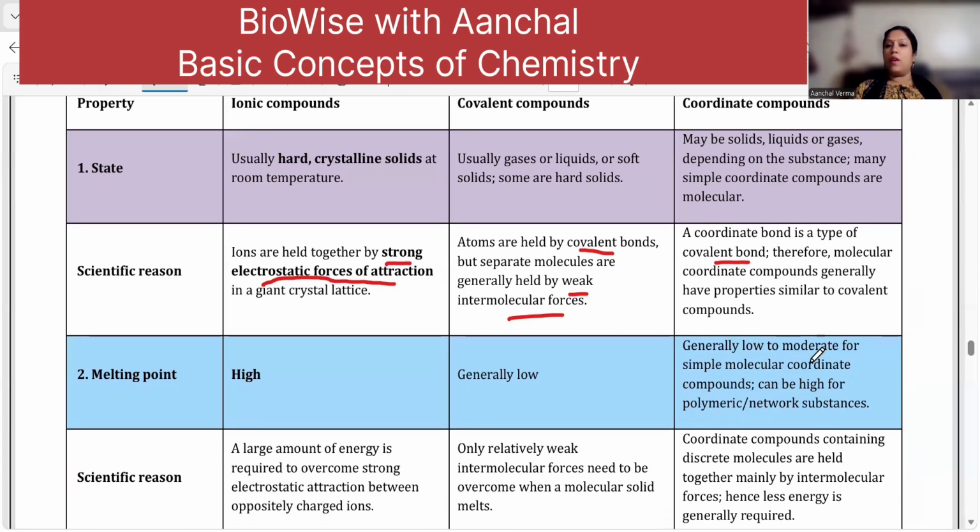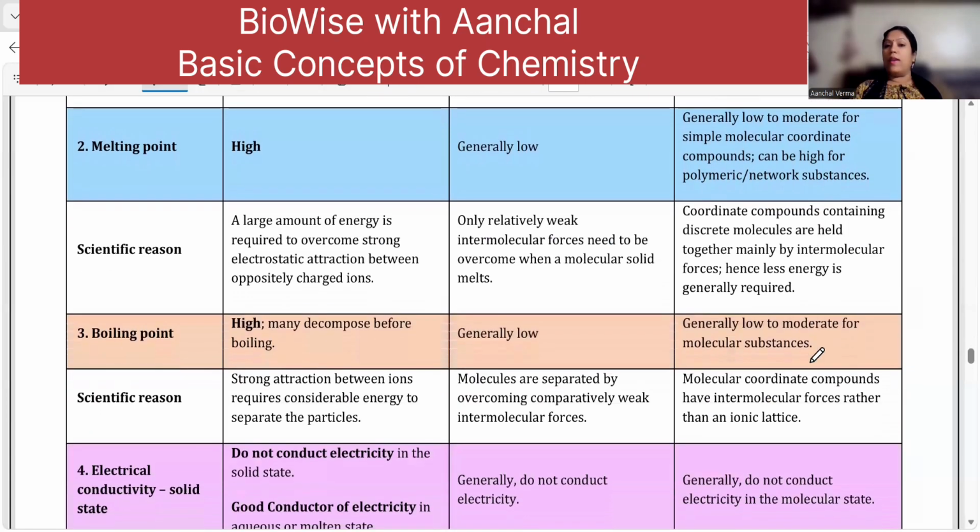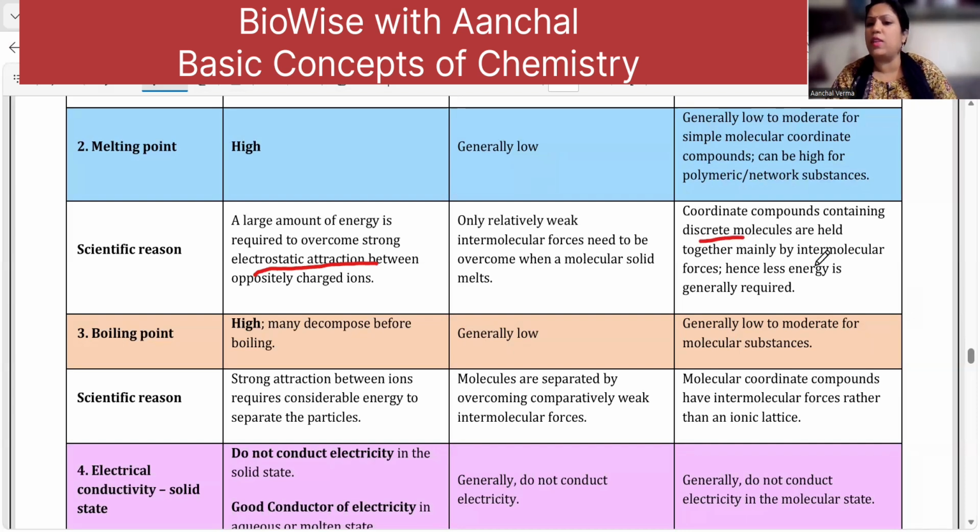Melting point of ionic compounds is high. Why is it high? Because they have a strong electrostatic force of attraction between the two oppositely charged ions. And melting point is generally low for covalent compounds because only relatively weak intermolecular forces need to be overcome when a molecular solid melts. Understood. Coordinate compounds contain discrete molecules and are held together by intermolecular forces. Hence, less energy is required for the coordinate compounds also.